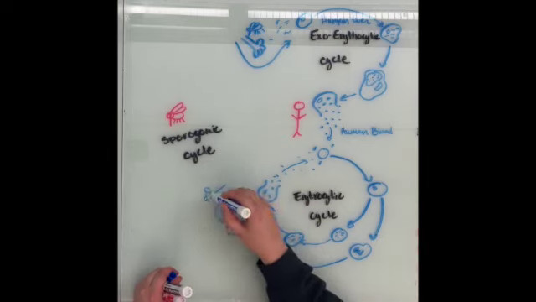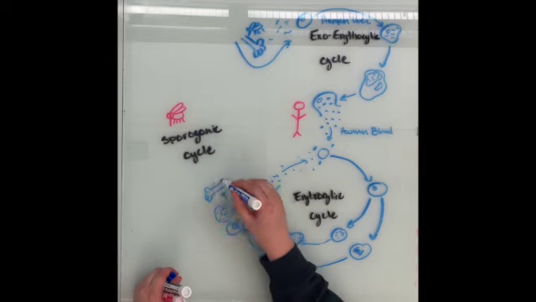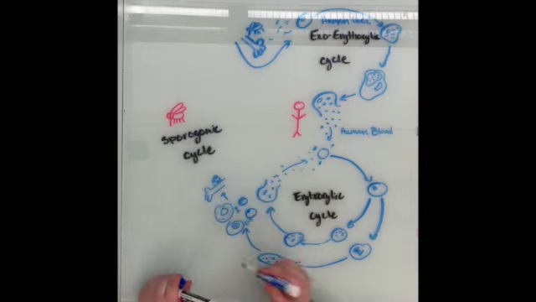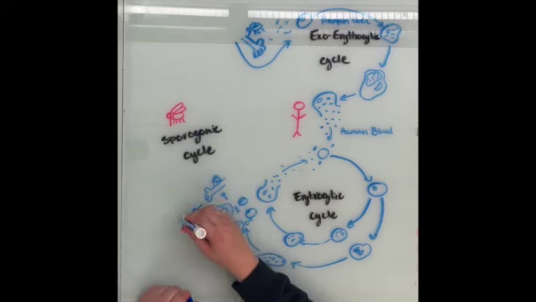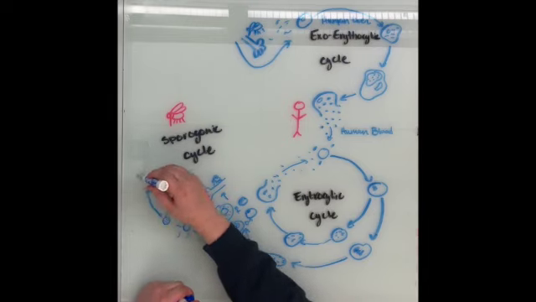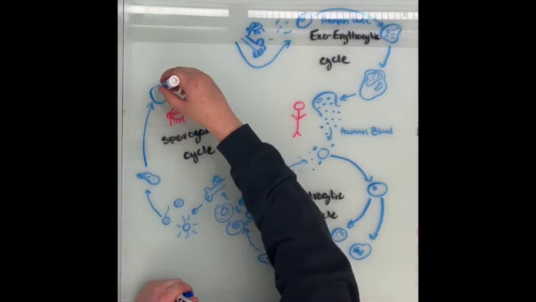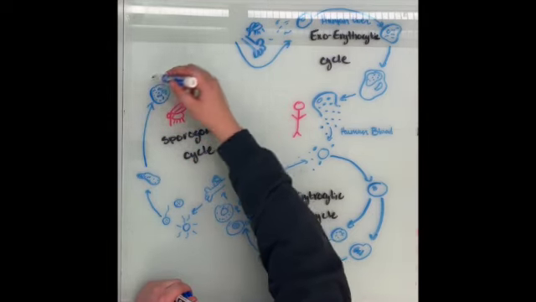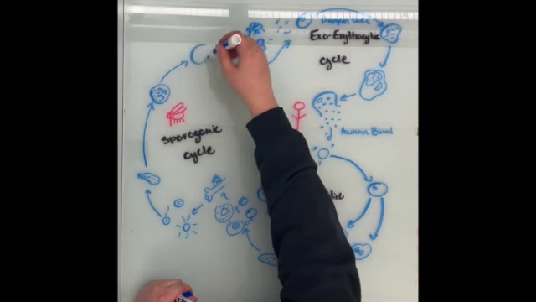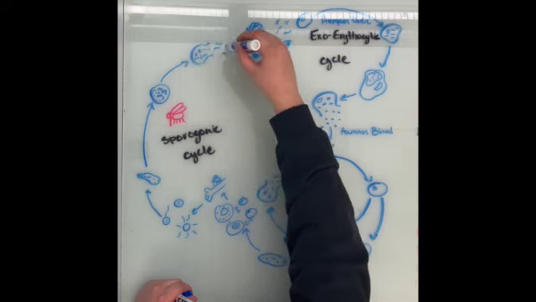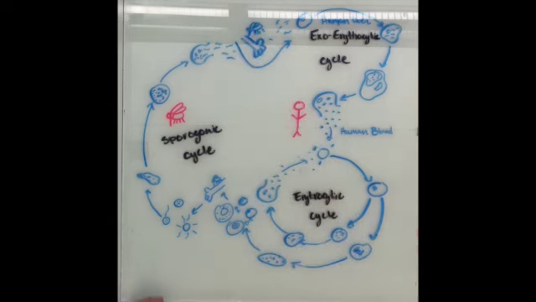Then we have our part of the sporangic cycle, when the mosquito takes a blood meal. These gametocytes will enter the stomach of the mosquito. They will sexually reproduce, making zygotes. These will then elongate, becoming ookinetes. These ookinetes will invade the midgut wall and become oocysts. These oocysts can rupture and will release sporozoites that enter the salivary gland of the mosquito and will then enter the human when bitten, restarting the cycle.